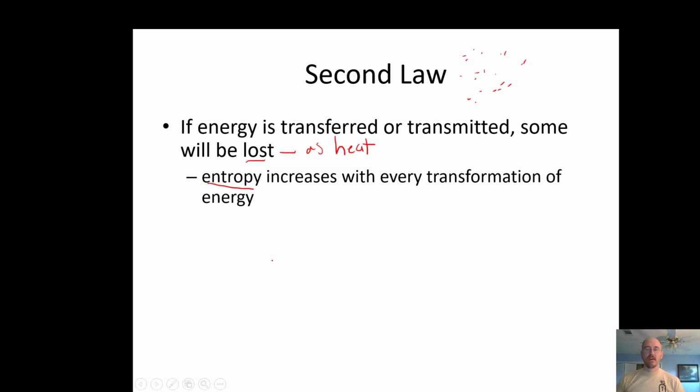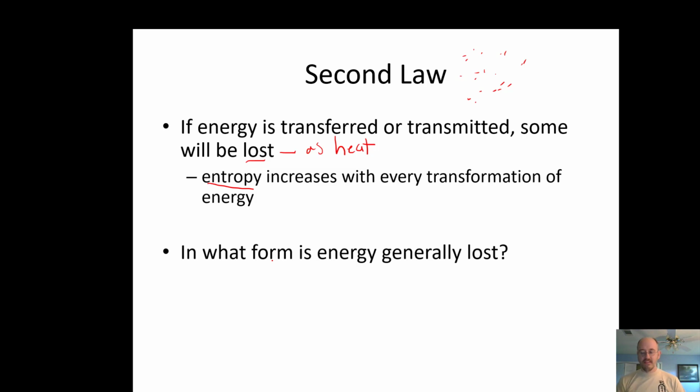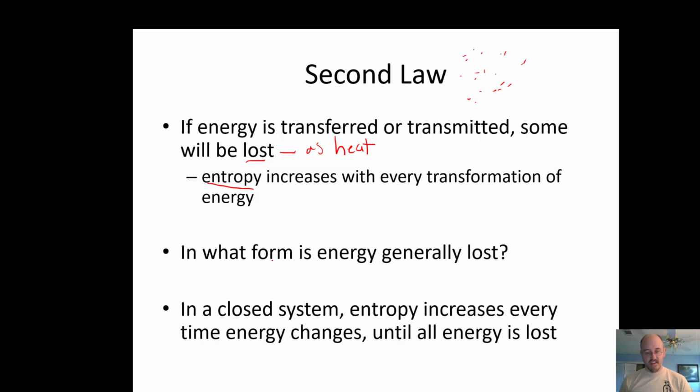With every transformation of energy from one form to another, energy is lost and entropy increases. And if you want to expand this out to the universe, entropy increases in the universe every time a reaction takes place. And one prediction is that one day there will be no more usable energy left in the universe, and we'll die a cold, cold heat death. They call it the heat death of the universe, when all the energy is spread out through space. So in what form is energy lost? I hope you remember that. It's lost typically as heat.